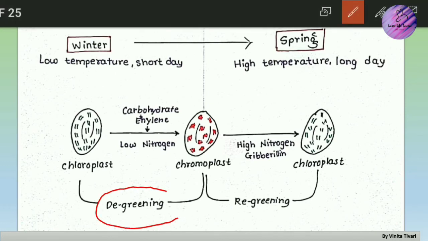The presence of ethylene and carbohydrate induces this process, and a prerequisite is low nitrogen content. And when there is the spring season, when the temperature is higher, and high nitrogen and high gibberellin concentration is present in the plant, the process reverts back and the chromoplast is regreened to chloroplast. So this is about the color break in fruits.